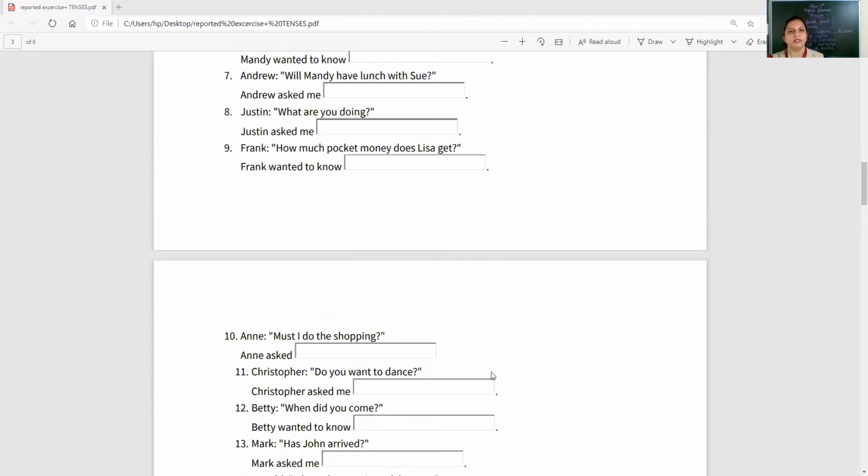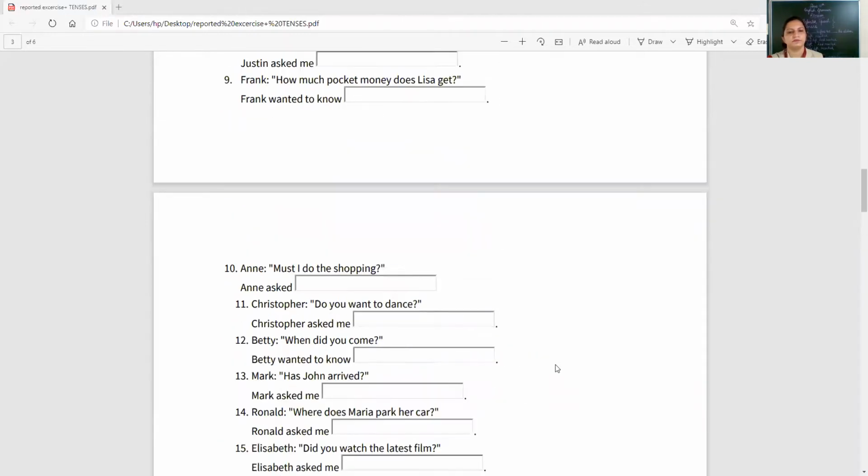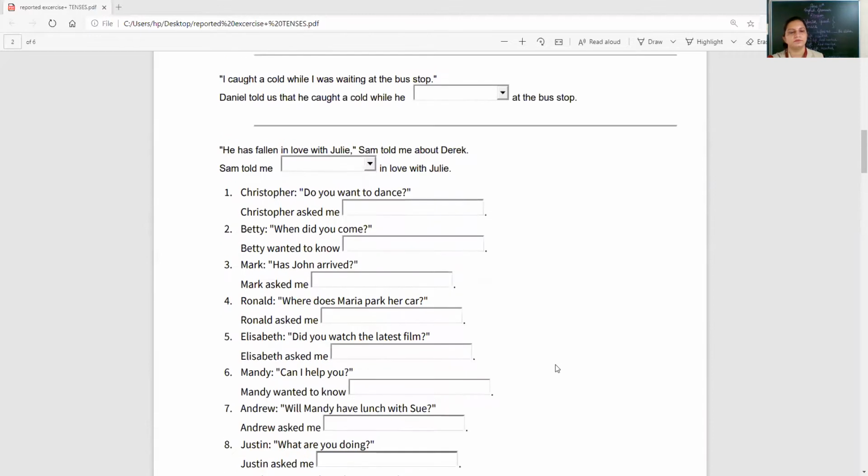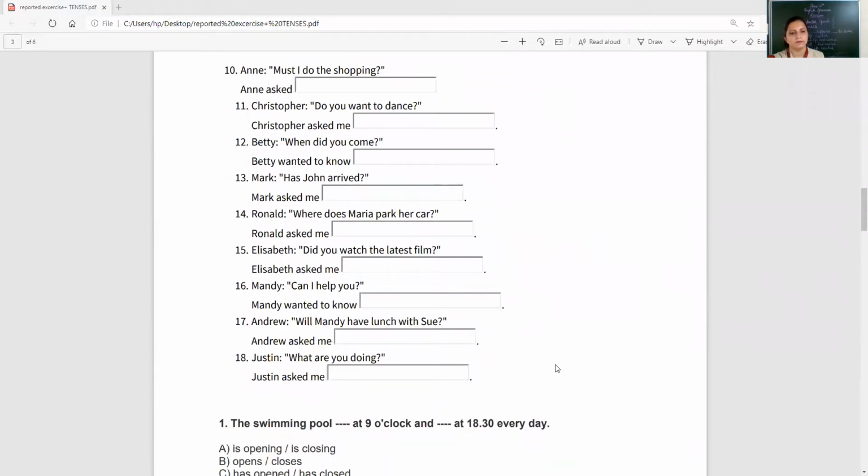Wait, why do I feel some of the statements are repeated? Okay, the last few are repeated to you. The ones which are repeated, you may skip them. See the 18th one. Justin, what are you doing? Justin asked me.